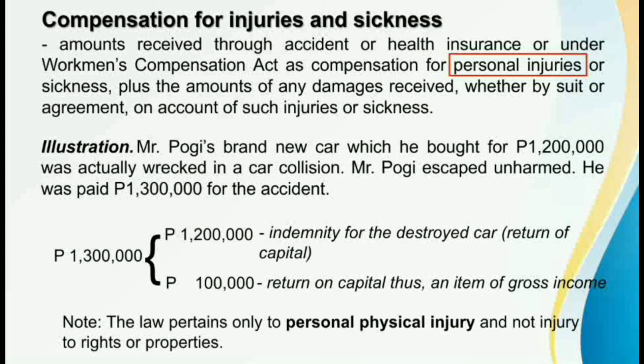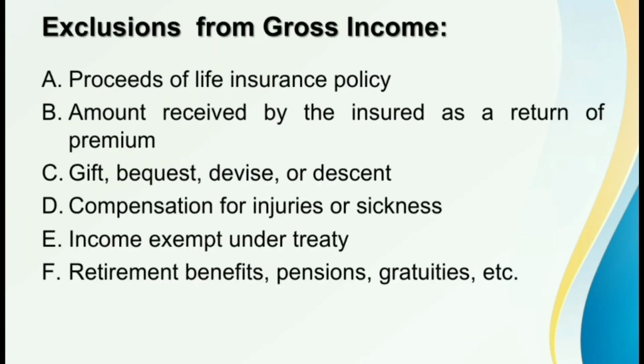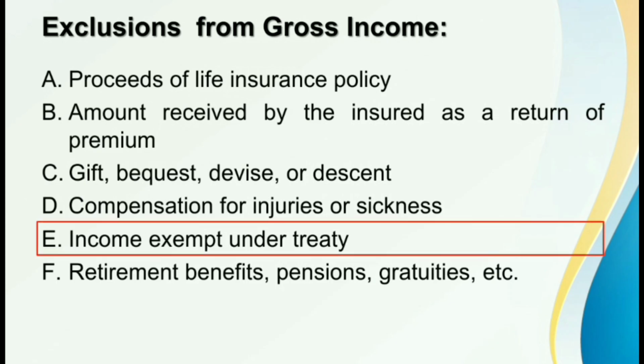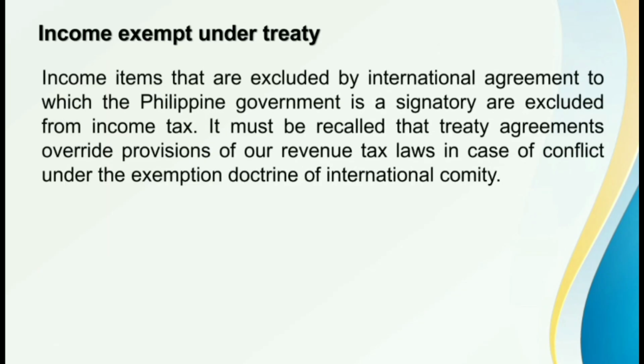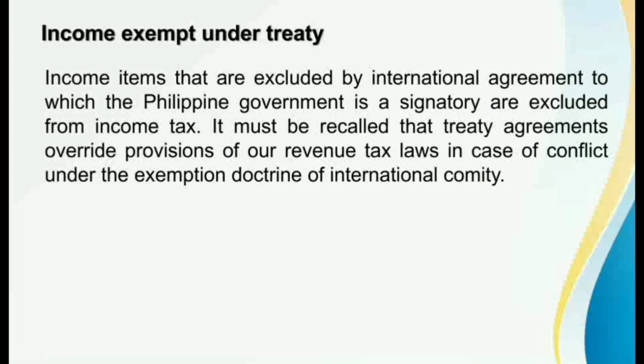Now, moving on to the next exclusion from gross income. So, we are now in letter E, income exempt under treaty. This actually is in relation to the doctrine of international comity. So, ano ba yung ibig sabihin ng doctrine of international comity? So, in that doctrine, yung gobyerno ng Pilipinas, hindi niya pwede i-tax yung income and yung properties ng ibang gobyerno. And apart from that, dapat yung gobyerno ng Pilipinas ay irespeto niya kung ano man yung kanilang treaty obligations. And dapat yung treaty obligations na yun ay magpre-prevail over the domestic tax laws.